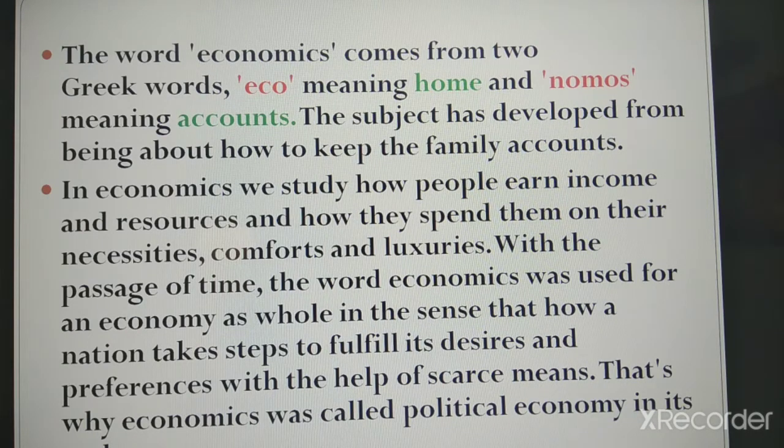luxuries. With the passage of time, the word economics was used for an economy as a whole, in the sense of how a nation takes steps to fulfill its desires and preferences with the help of scarce means. That's why economics was called political economy in its early ages.